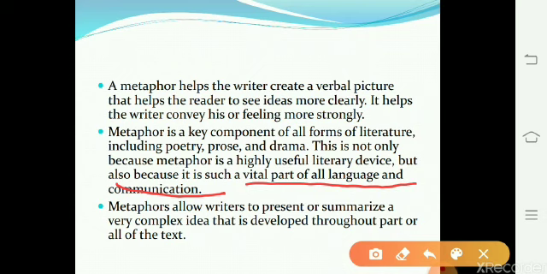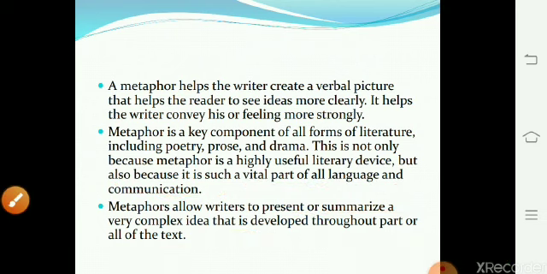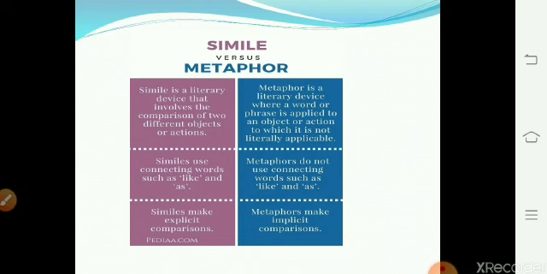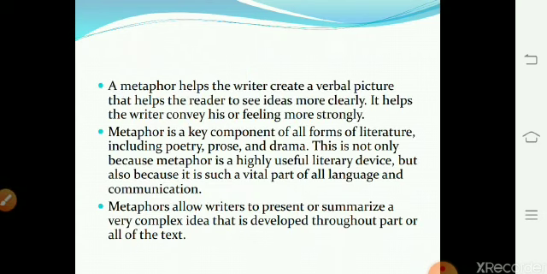Metaphors allow writers to present or summarize a very complex idea that is developed throughout the text. So, we are going to sum up what is a metaphor. Metaphor is an implicit comparison, a comparison which is not stated clearly, between two unrelated things which share common characteristics.